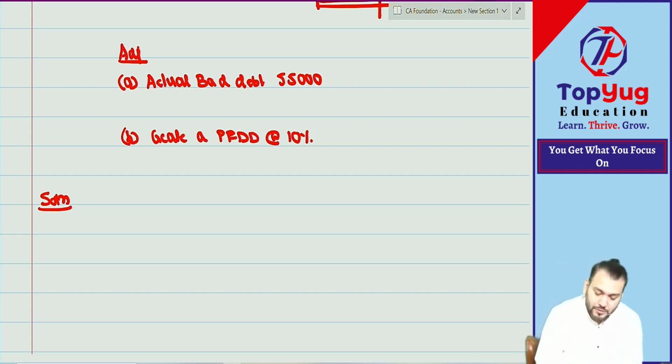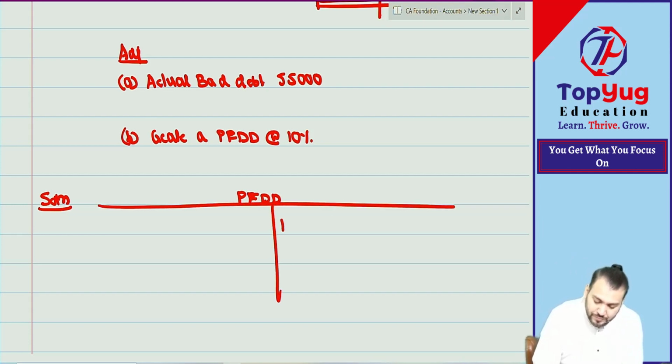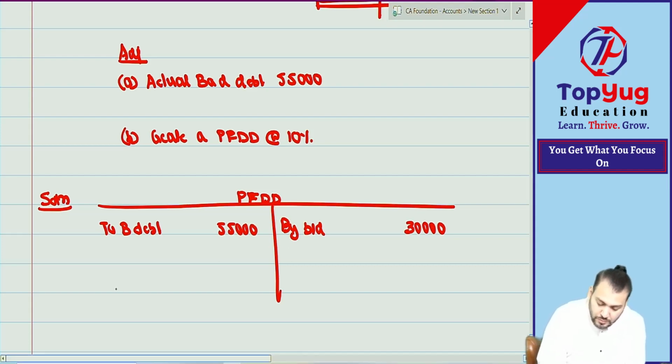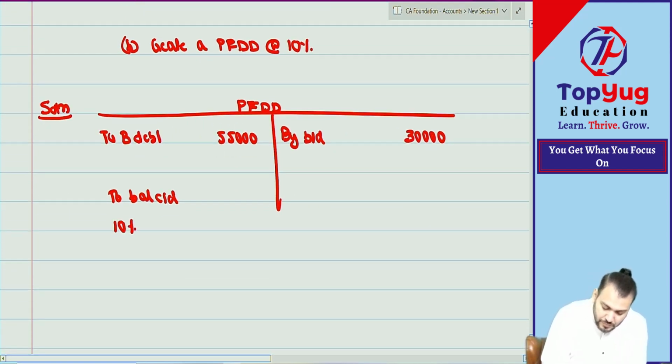Done? Chalo, so I am preparing only the account. Chalega? Batao. What is the opening balance? 30,000 now. What is the bad debt? How much closing balance? 10% of what? 4 lakh? 45,000, correct?